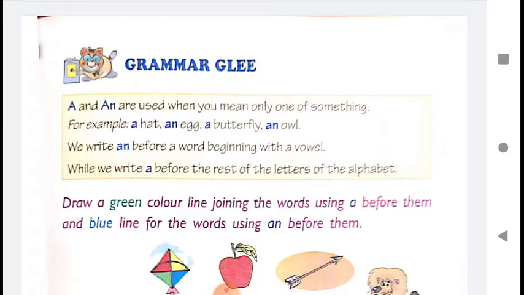A and an are used before nouns. Okay? We use a and an before nouns. Nouns, that is naming words. We all have a name. Everything has a name. Because if there is no name, how will you describe something? How will you call out your friends? How will you address your parents? So everything has a name.